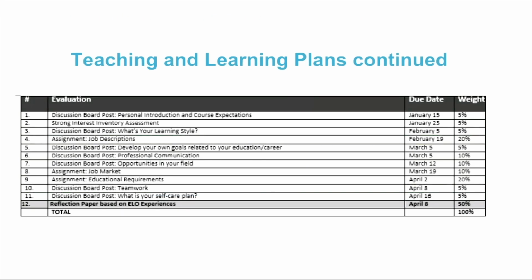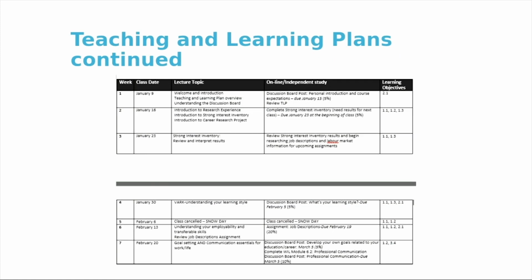This is another screenshot of the TLP showing the list of assignments, their due dates, as well as the weight of their evaluation. This is the third and final screenshot of the TLP, showing a detailed weekly outline of the course, including what will be completed in class and what and when it is due. Many TLPs also link weekly learning activities to learning outcomes, so you can easily see how you are meeting the learning objectives of the course.